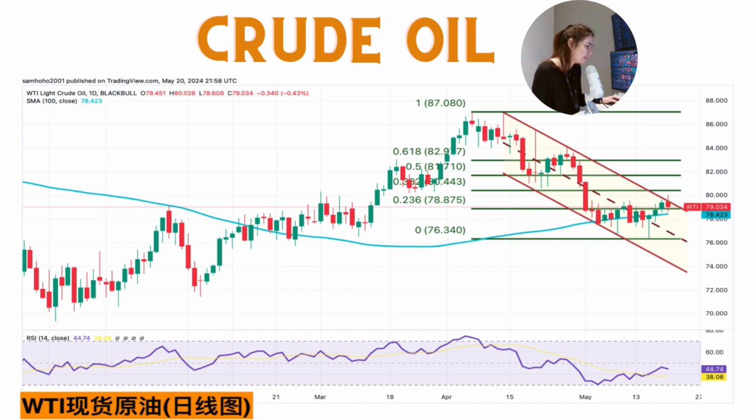The next level can be seen at $76.8, the central axis of the daily downward channel, and 76.34, the low of the 15th of this month.